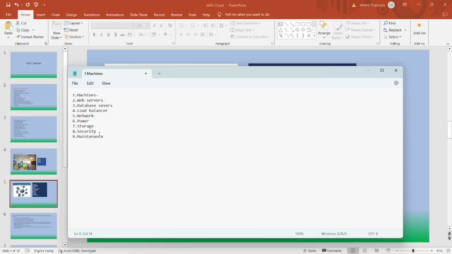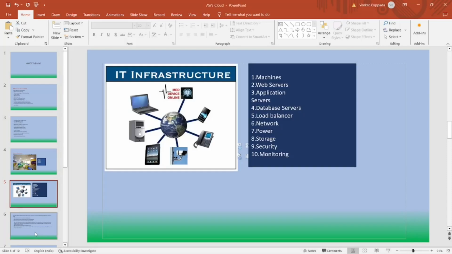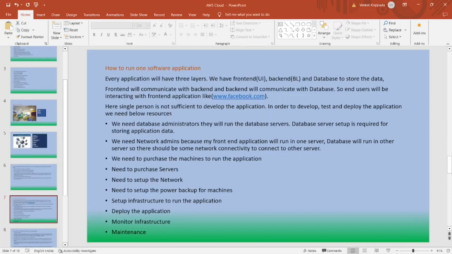So if I have all this IT infrastructure, then only I can run the company, and then only I can develop and deliver the projects to the client. Okay, so I need all this IT infrastructure. So I need machines, I need web servers, I need database server, I need load balancer, I need network, power, storage, security, and maintenance. Okay, so if I have all this infrastructure, then only I can develop and deliver the projects to the client.